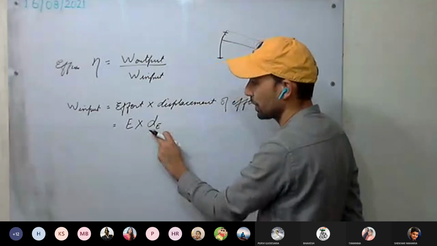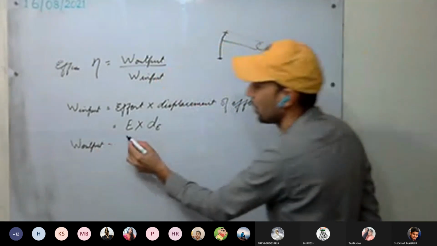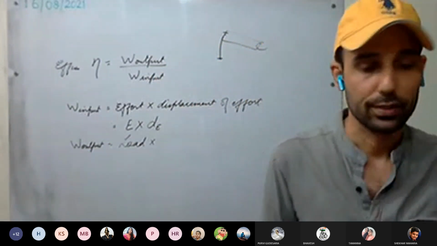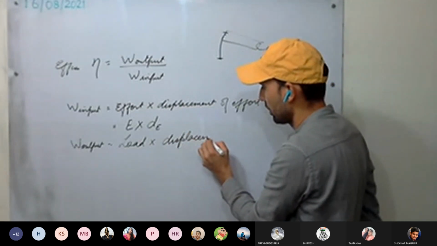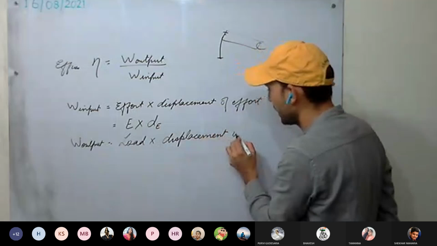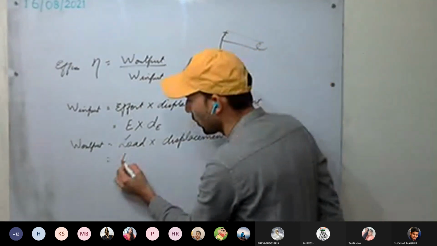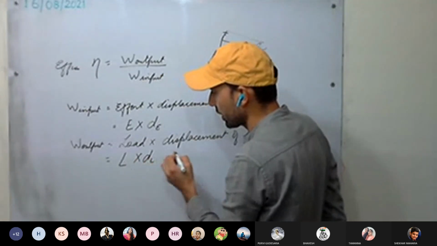Work output is now load into displacement of the load. Load is a force, so force into displacement, L into dl.